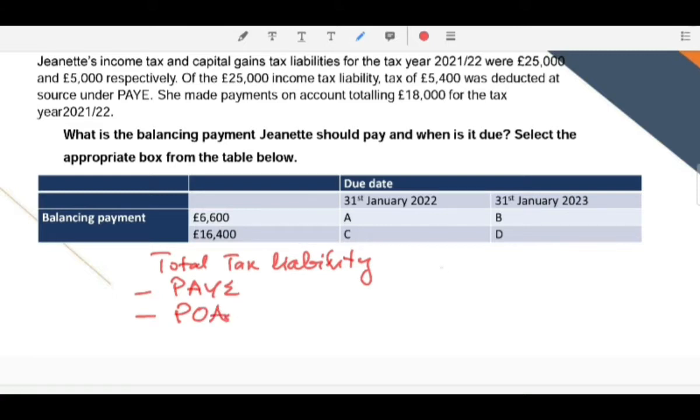So first of all, the total tax liability is 25,000 plus 5,000, which is 30,000. Next, the pay as you earn amount is given as 5,400 and the payments on account are 18,000.